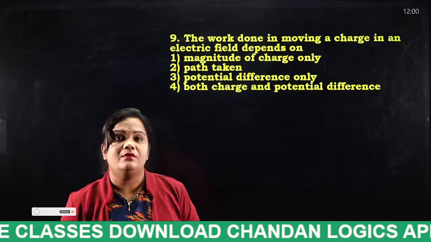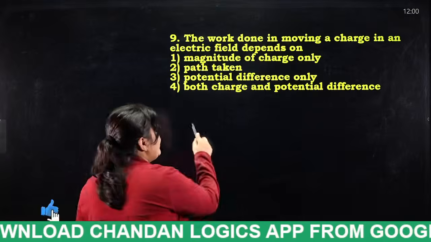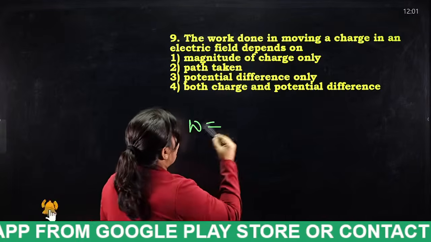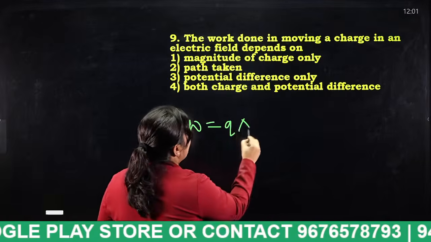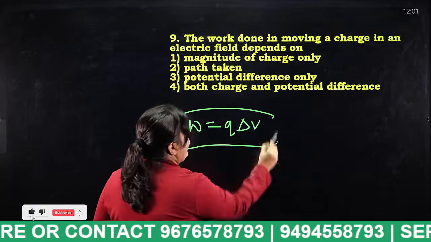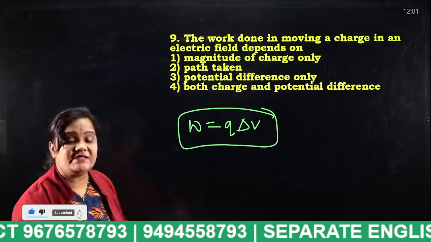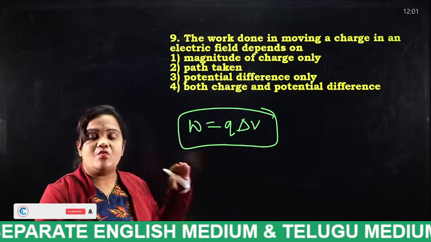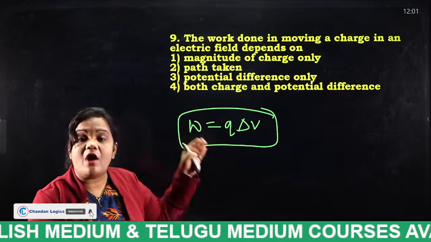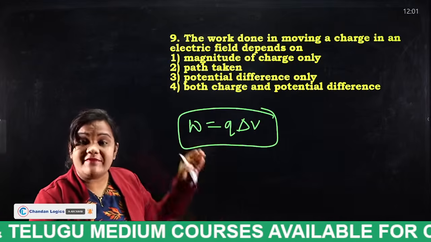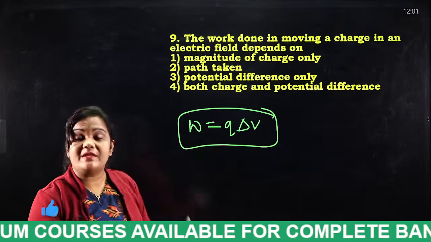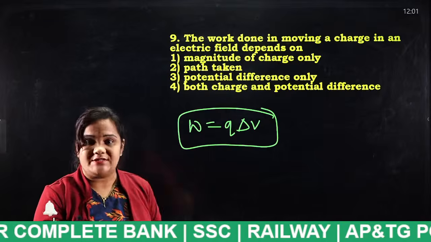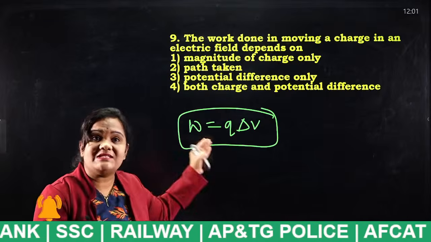So here we have a formula, students. The work done on an electric field depends on the charge and potential difference. If you know this formula, you can easily answer this question. The work done on an electric field depends on the product of charge and potential difference between the two charges. So what is the answer for this question, students?